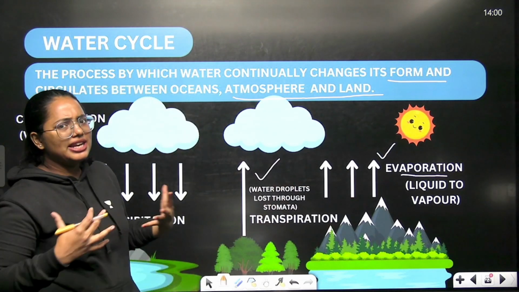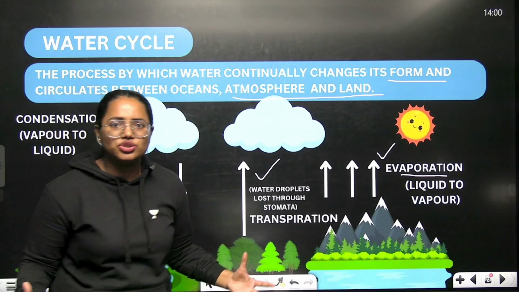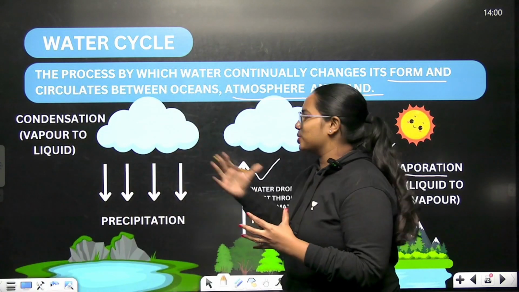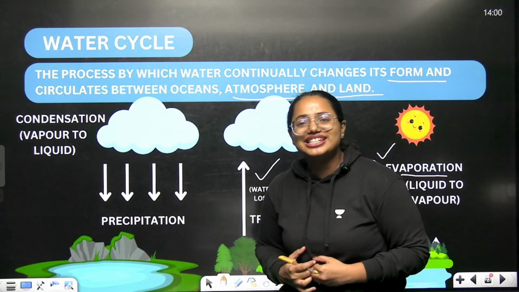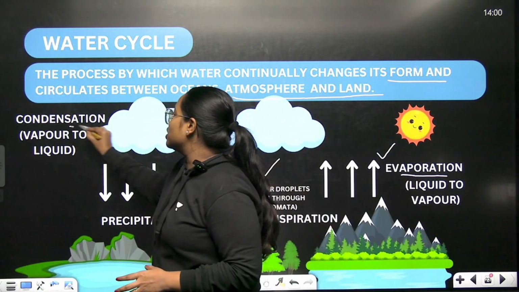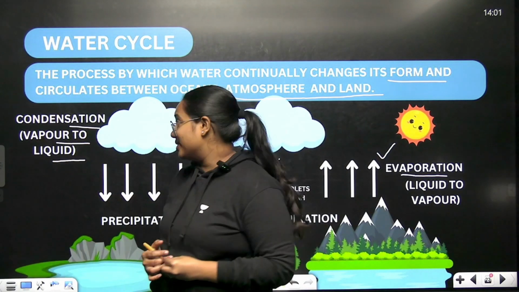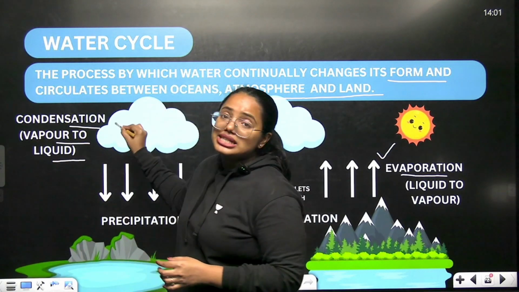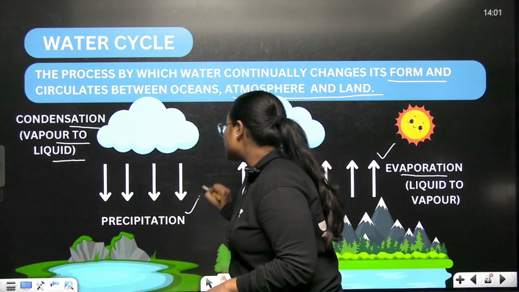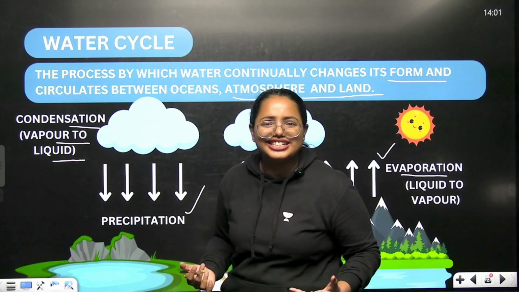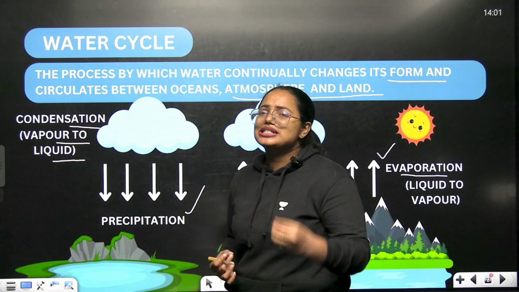Then what could be the next process? It gets accumulated in the clouds. Then condensation has to happen. What do we mean by condensation? This is the conversion of vapor into liquid. So condensation occurs in the clouds, and as a result, precipitation occurs. What is precipitation? Rain and snow are all considered precipitation.